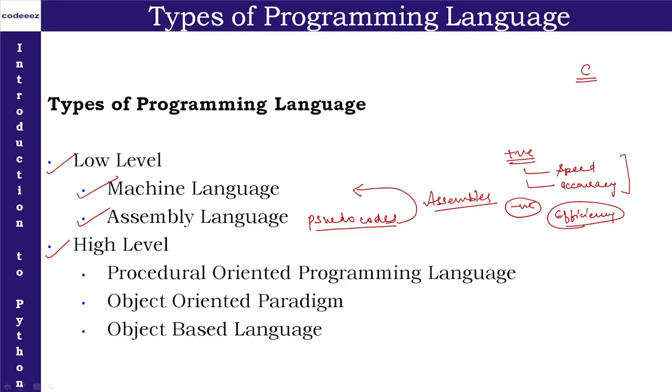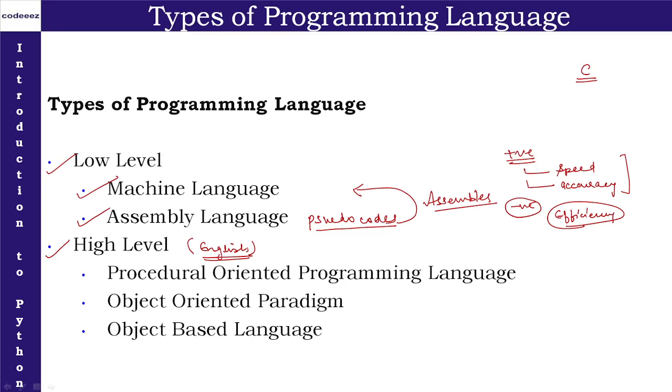So a new type of language was introduced, and that is high level language. In high level language, whatever instructions we write follow general English. English is an international language, so normally all over the world people speak English. So English is the language followed in high level language, meaning the instructions are given in normal English.